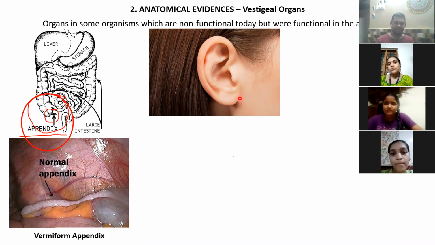Suppose, consider it this way. Somebody is standing very far from you and trying to tell you something, and you are not able to hear very clearly. So what do you do? If you want to hear something clearly, you keep your hand like this. Yes or no? We say speak loudly, like this, right? That means when you do like this, you are trying to collect the sound waves and focus them inside your ears so that you can hear clearly. This flap that is given to us does the same function.